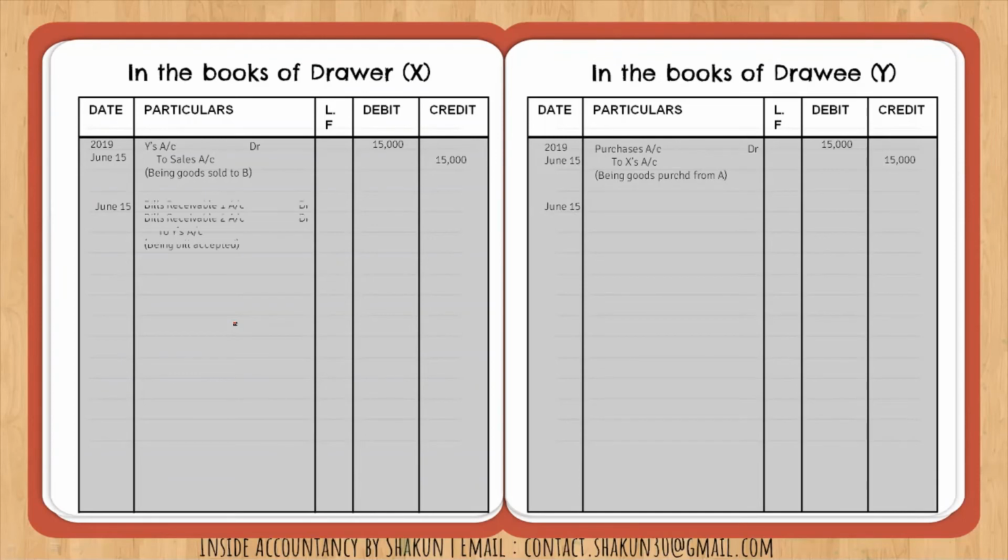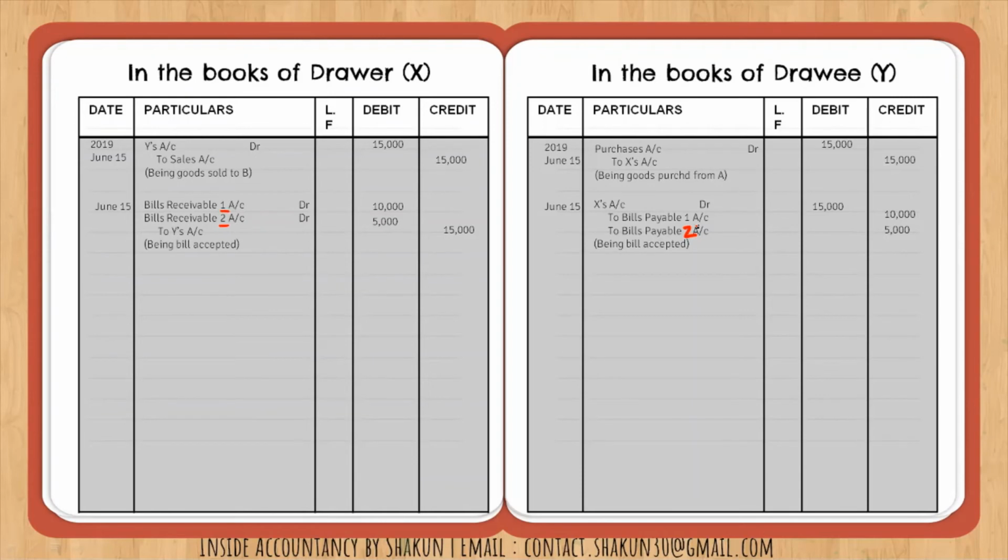Then the next entry is for the bill which is created. Since two bills were created, I have denoted them by 1 and 2. So I have written bills receivable 1 and bills receivable 2 account debit to Y. Similarly, in the books of drawee also, X to bills payable 1 and bills payable 2. Okay, so two bills are created. Then what happened?